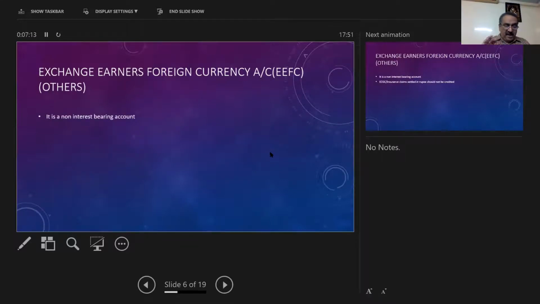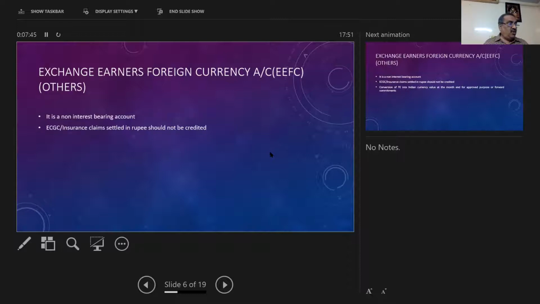Next one is, it's a non-interest bearing account. No interest has to be paid in this account. And ECGC claims and insurance claims, if settled in rupee, because if it is settled in foreign currency, it is allowed. If it is settled in rupee, it should not be given credit. Suppose it is settled in foreign currency, then it is allowed. If it is settled in rupee, then that amount should not be given credit in the EEFC account, because the EEFC account is a 100% foreign exchange account. No rupee is allowed.